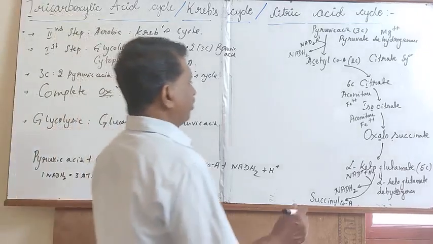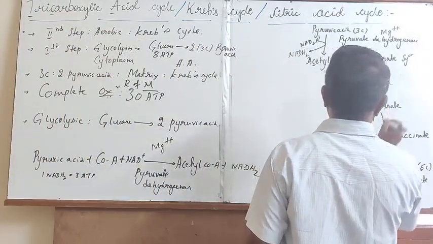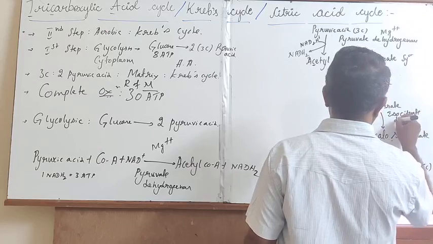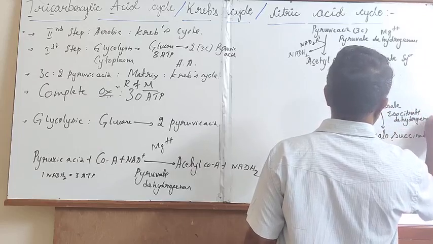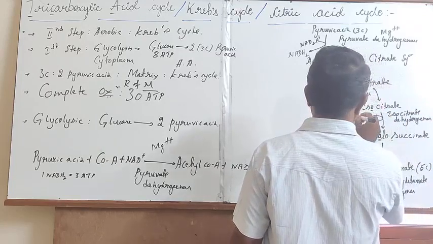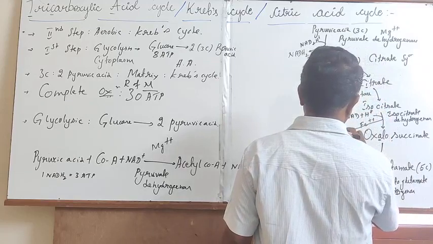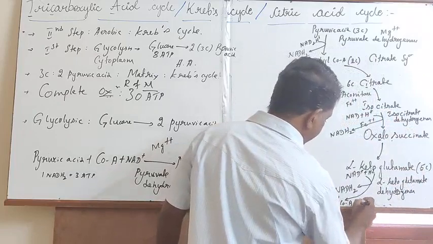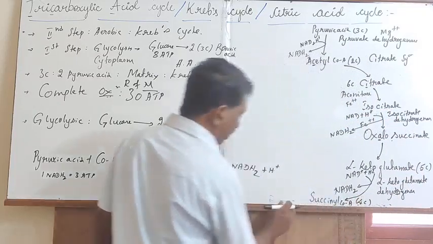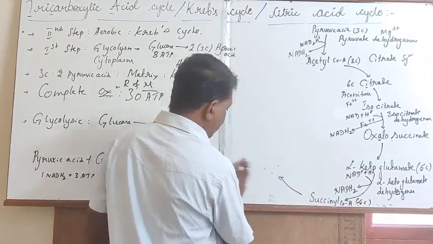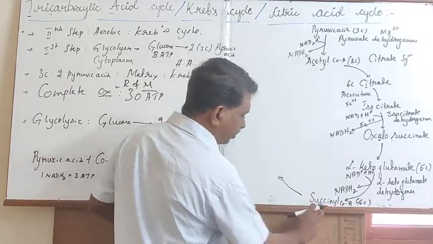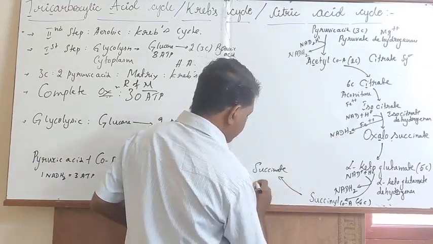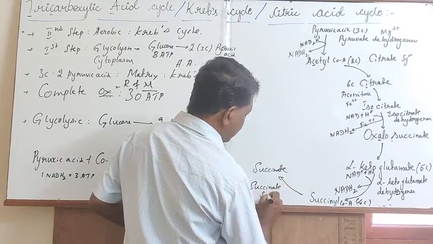This 4-carbon containing succinyl-CoA will get converted into succinate through the succinate synthetase enzyme.